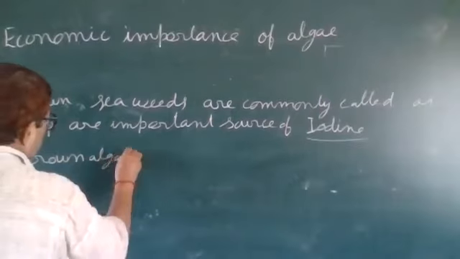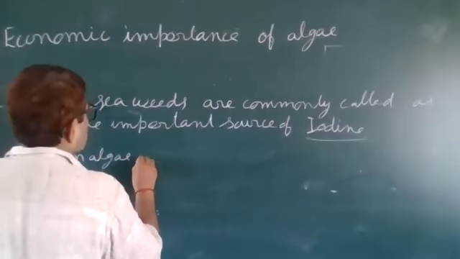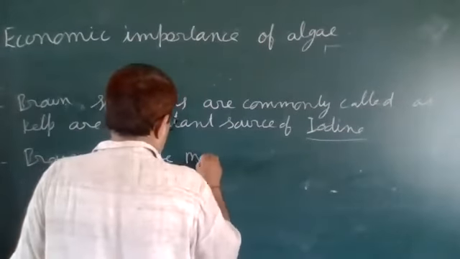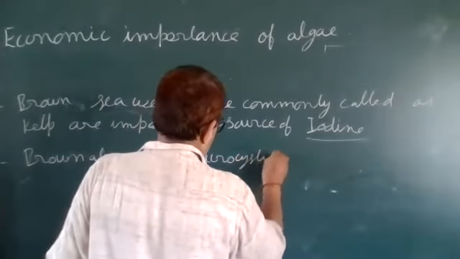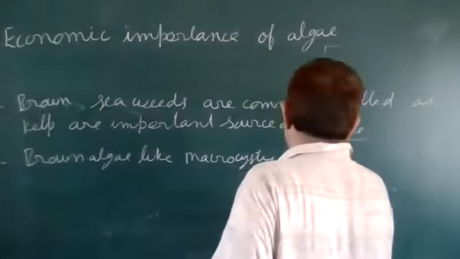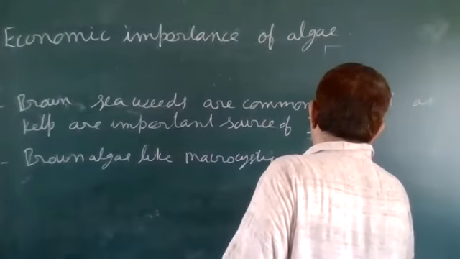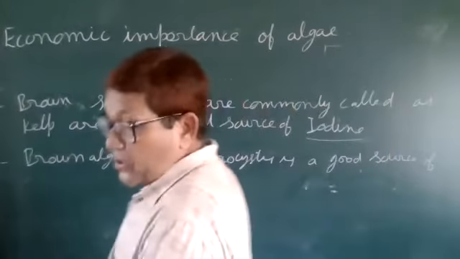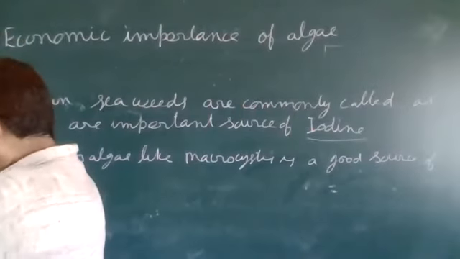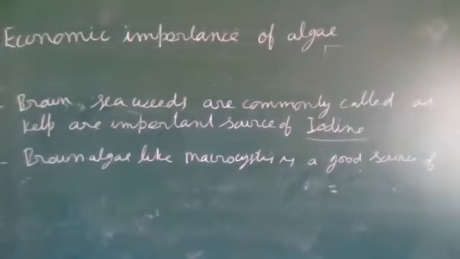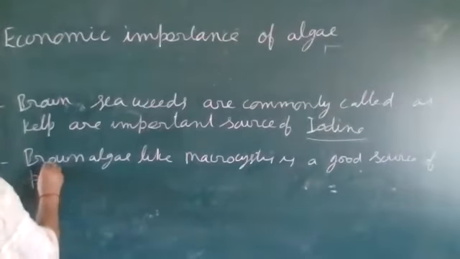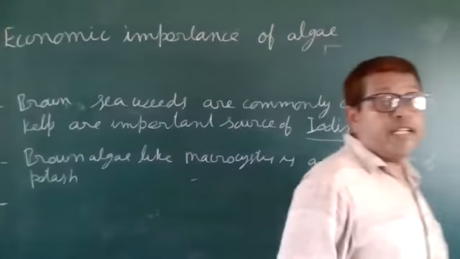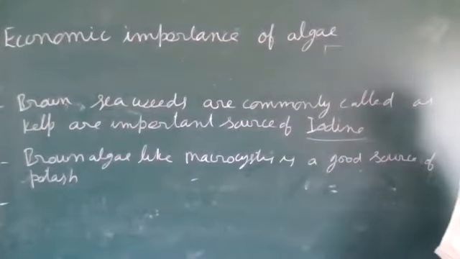Brown algae like Macrocystis is a good source of potash.